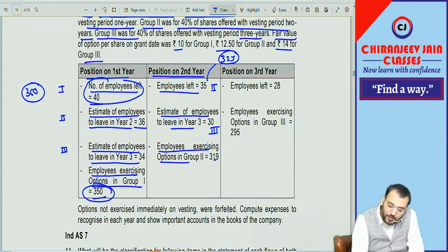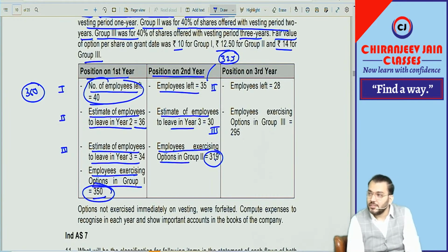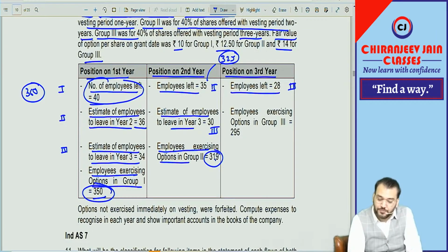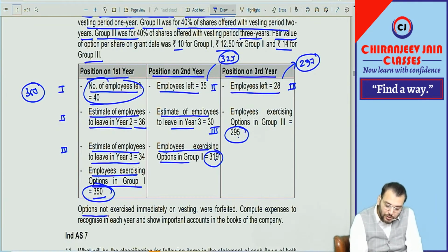Out of 325, 319 exercised the option. Then position in year 3: employees who left is 28. This is relevant for group 3 only. How many employees actually remain? 325 minus 28, that is 297. Out of 297, 295 exercised the option. Options not exercised immediately on vesting are forfeited.